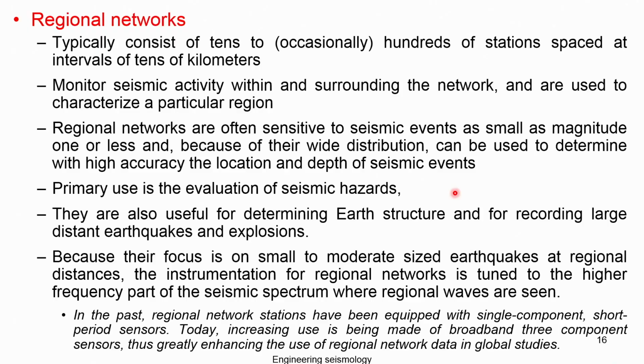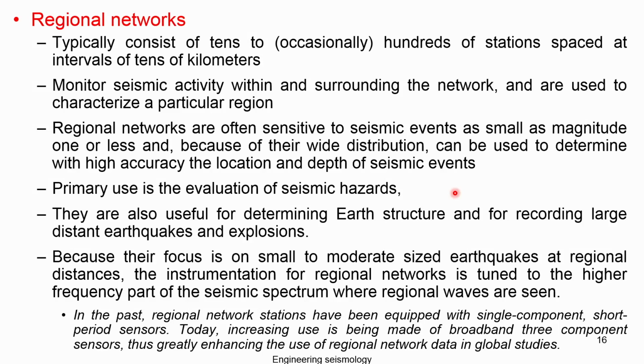The regional network typically consists of tens to occasionally hundreds of seismic stations spaced at intervals of 10 to sub-kilometers. This is generally recorded and kept at the regional level. For example, in the Bangalore region, there may be seismic stations kept in and around Bangalore; that is called a regional network. Monitoring the seismic activity within and surrounding the network is used to characterize a particular region. Regional networks are often sensitive to seismic events as small as magnitude 1 and less, and because of their wide distribution can be used to determine the location and depth of the seismic event very accurately.